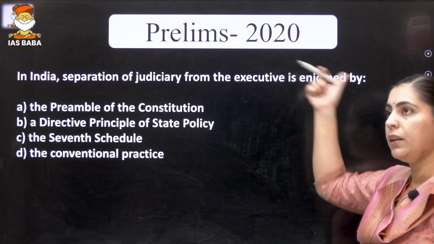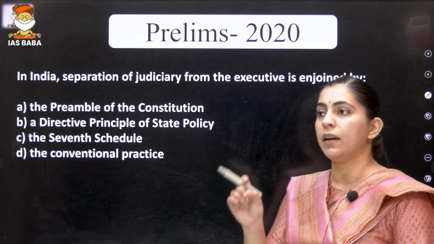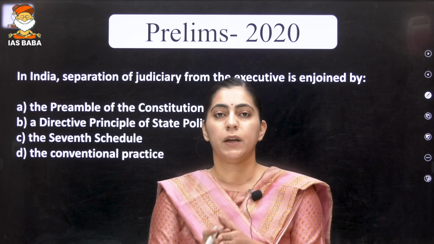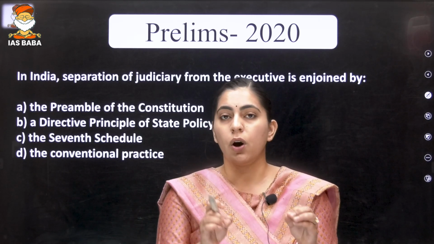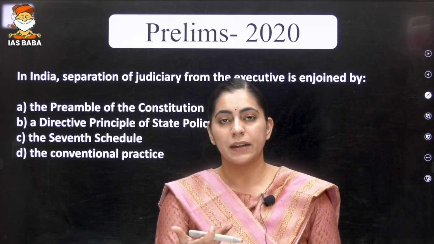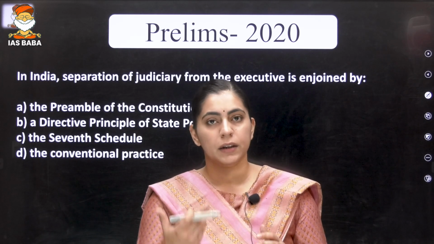Now, again, I want to emphasize this particular point: from DPSP, there is no need to remember all the article numbers. You must know the content, the concept behind the DPSP.